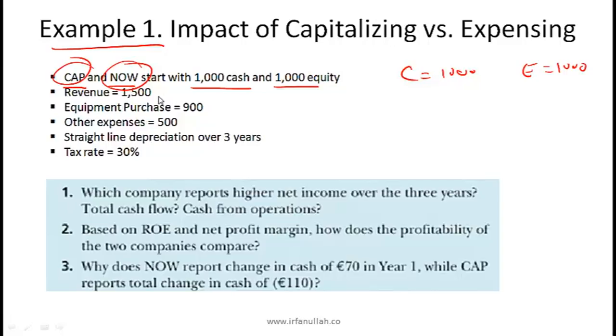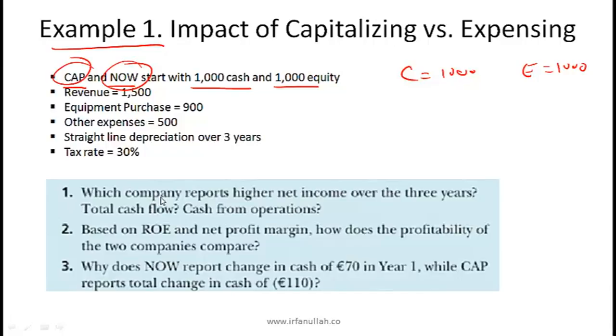Then in year one there is revenue of 1,500. Equipment purchased at the beginning of year one worth 900. Other expenses for the year 500. And the company that capitalizes depreciates straight line over 3 years. Tax rate is 30%. Now we are going to look at the financial statement impact of both these companies, where one company is capitalizing and the other company is expensing. Nothing too difficult here. It's just that the conclusions will stick if you've seen an example.